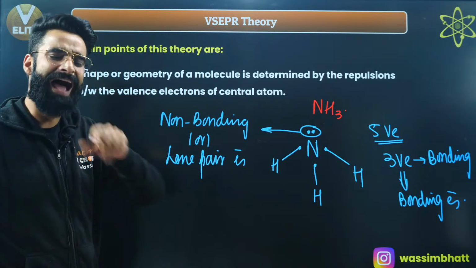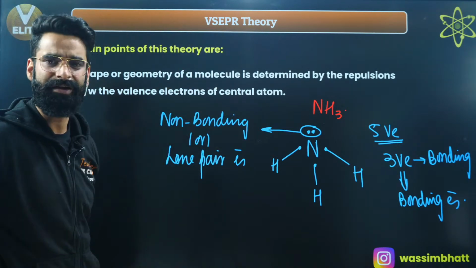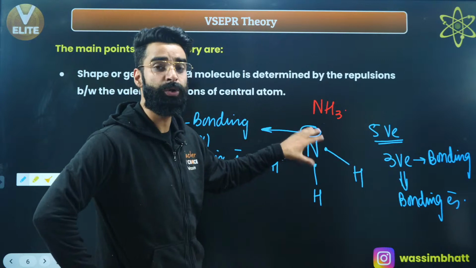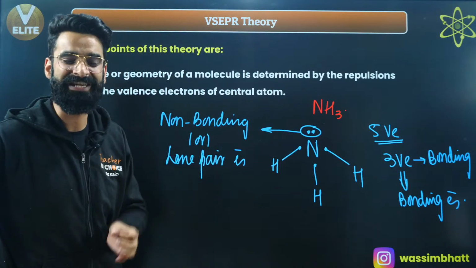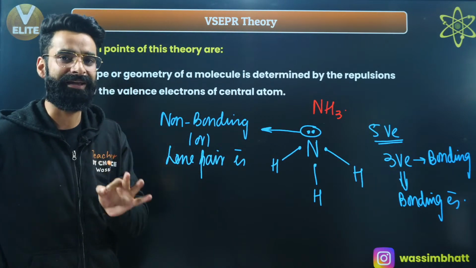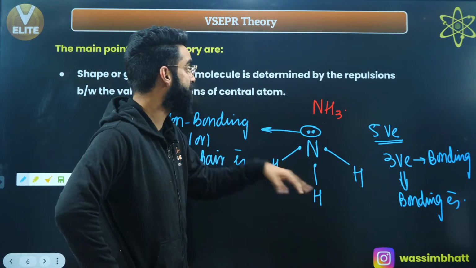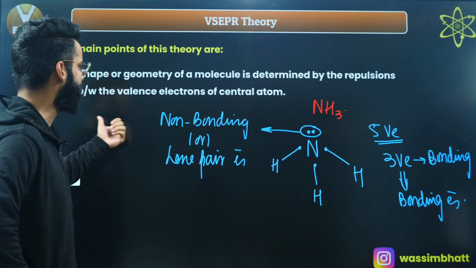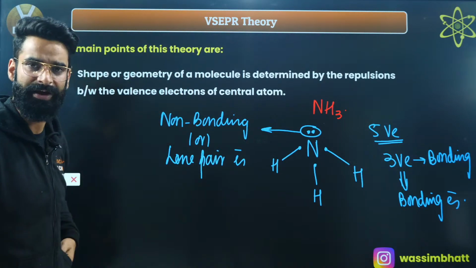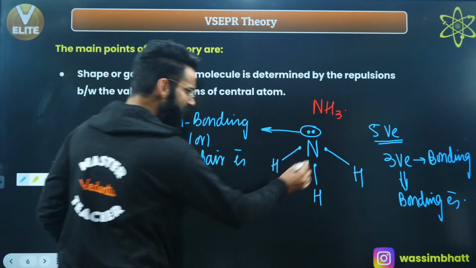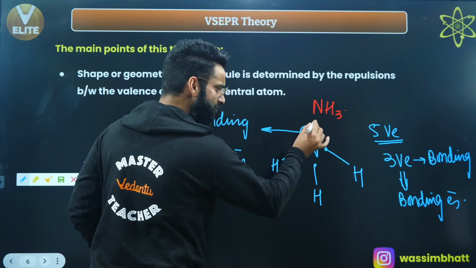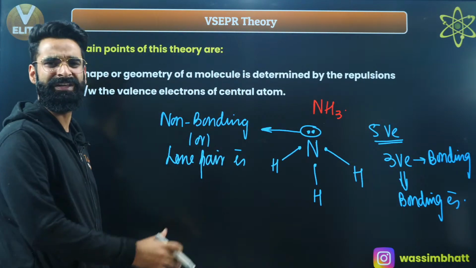Now people, as far as VSEPR theory is concerned, the shape or the geometry of the molecule is basically determined or governed by the repulsions between the valence electrons of the central atom, right? So basically, these are the 5 valence electrons of nitrogen. Now there will definitely be repulsions between them, right?